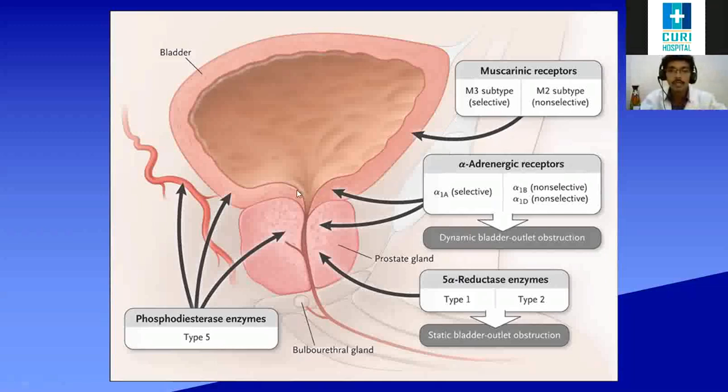Here the alpha receptors are also present. Mostly alpha 1A is most selective in the bladder neck, and also in the prostate. Just remember these are the receptors present in the bladder, bladder neck and prostate, and we will see what they do. Here is one more picture.